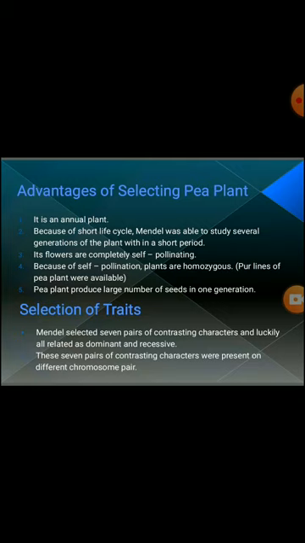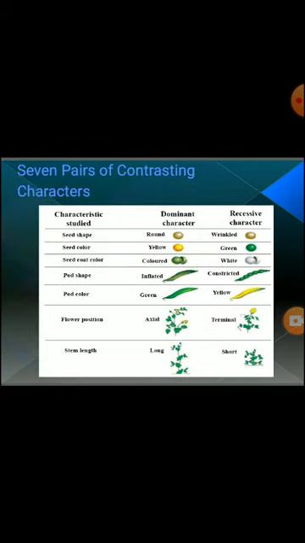Clear? These 7 pairs of contrasting characters were present on different chromosome pairs in a pea plant. What are the 7 contrasting characters? Let's see. These are the 7 pairs of contrasting characters. First character is seed shape. The dominant and recessive factors are round and wrinkled. So we can say that the round character is dominant over the wrinkled recessive character. This represents the seed shape.